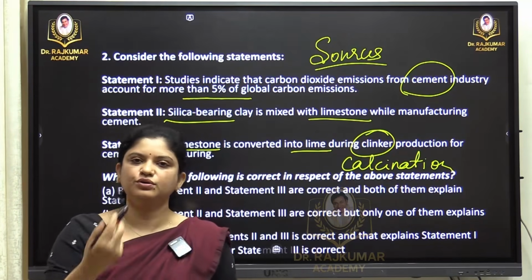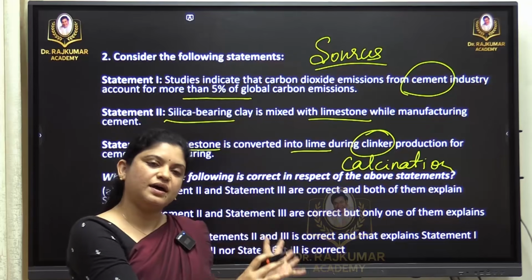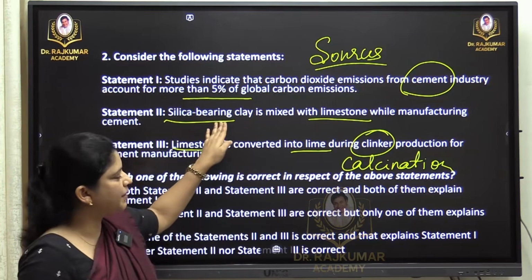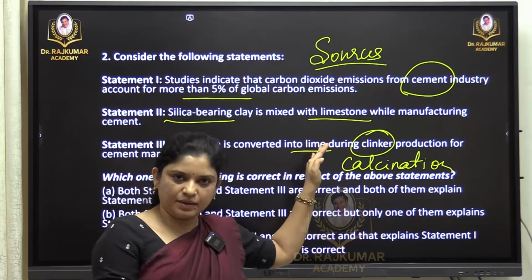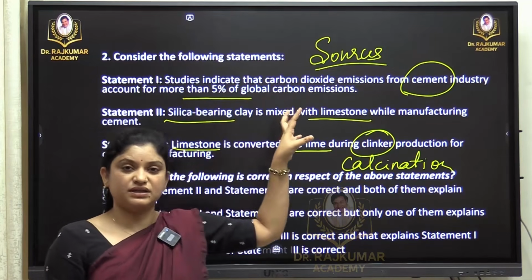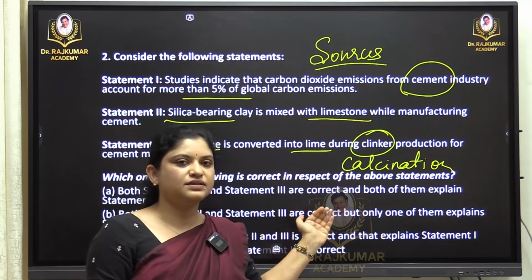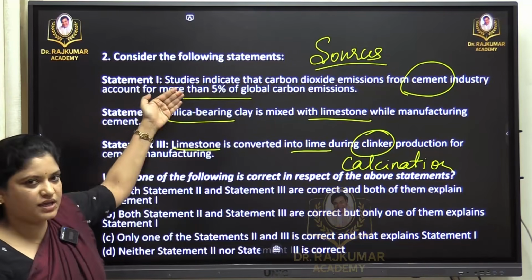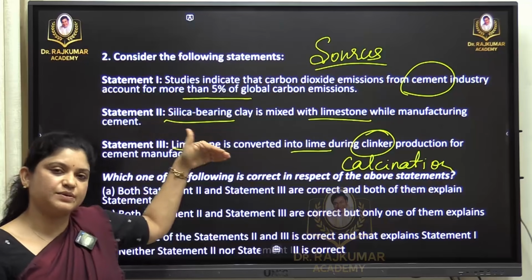Limestone is converted into lime. This entire process has a burning, combustion process. Here also silica bearing means again it emits carbon, and this fact is given in certain reports in the news. So all 3 statements we can say are right, and one correlates to the other. So it is stepwise.